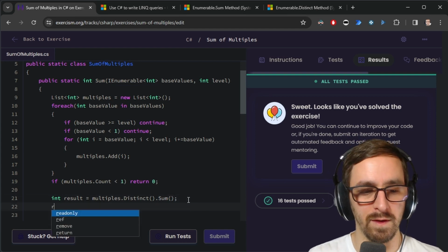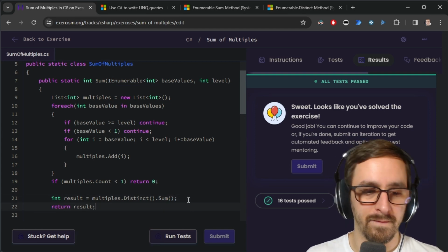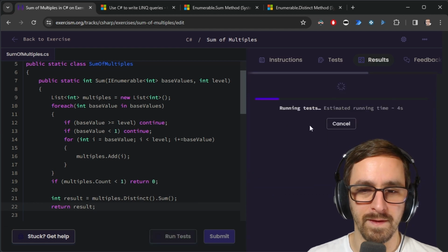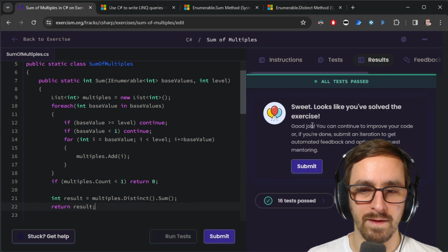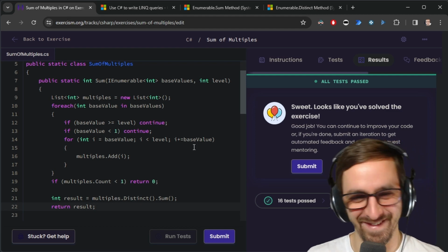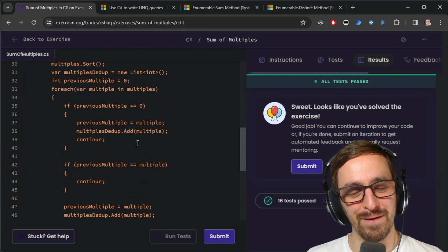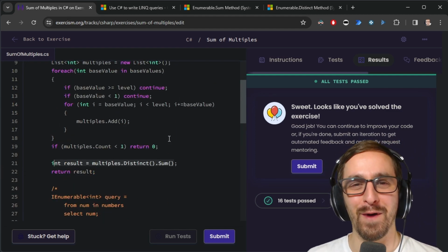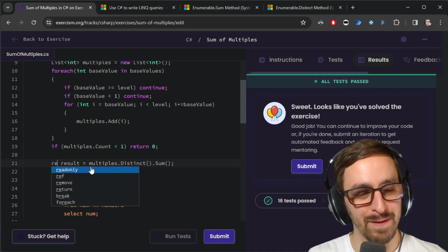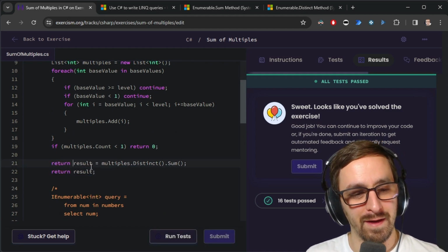Oh, I need to return result though. All right, so all of this code turned into that one line, and we can make it even a little bit less. We can just go return, and we don't need a variable name at all.